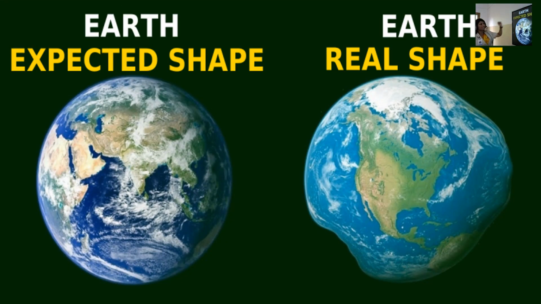Now, you can see this image of the earth. This is the expected shape, and this is the real shape. You can see the real shape of the earth. Yes, somewhere it is bulged. This is the exact expected shape of the earth and that is the real shape. Okay.